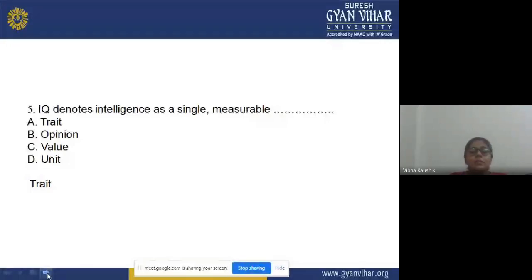And the correct answer is, yes students, option A. That is trait. That means IQ denotes intelligence as a single trait.